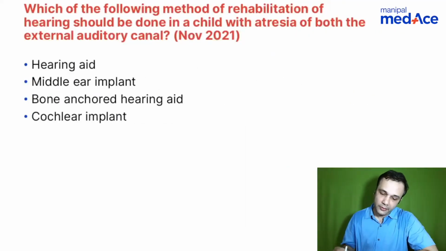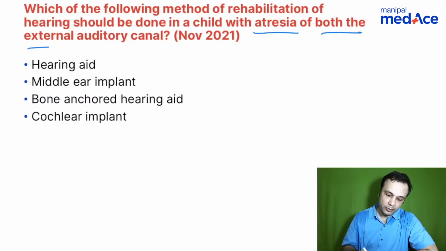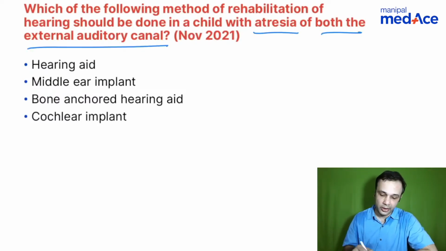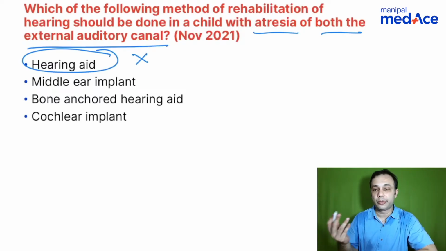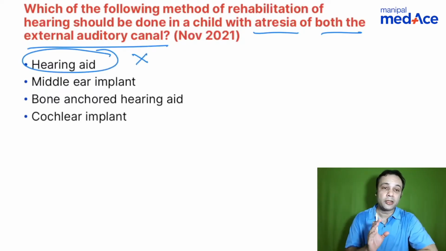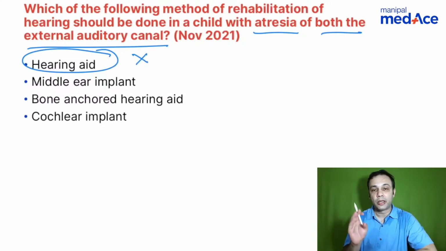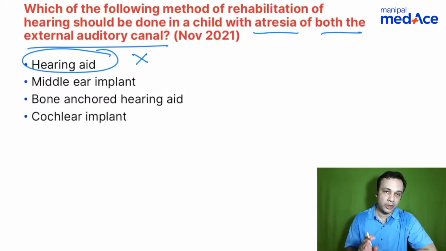Okay, which of the following methods of rehabilitation of hearing should be done in a child with atresia of both the external auditory canals? Can you use a hearing aid? No, there is no external auditory canal. How will you use a hearing aid? Definitely, a hearing aid is an option for patients who have moderate to severe degrees of sensorineural hearing loss, unilateral or bilateral. You can use a hearing aid.